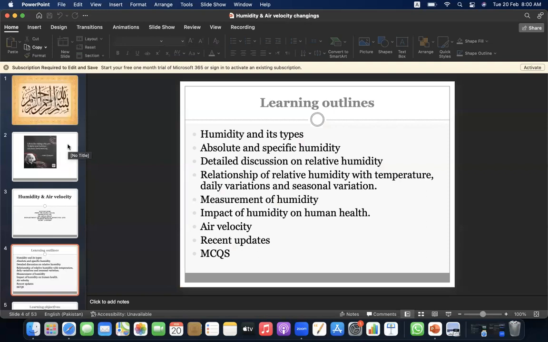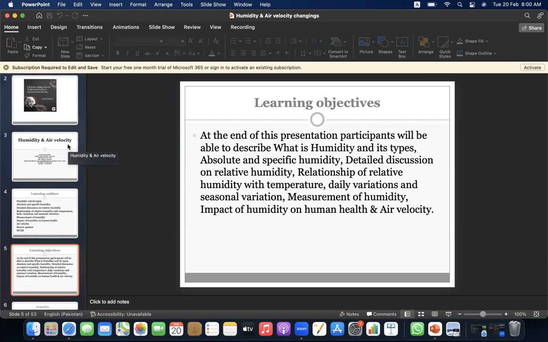Learning outlines. Humidity and its types, absolute and specific humidity, detailed discussion on relative humidity, relationship of relative humidity with temperature, daily variations and seasonal variation, measurement of humidity, impact of humidity on human health, air velocity, recent updates, MCQs.